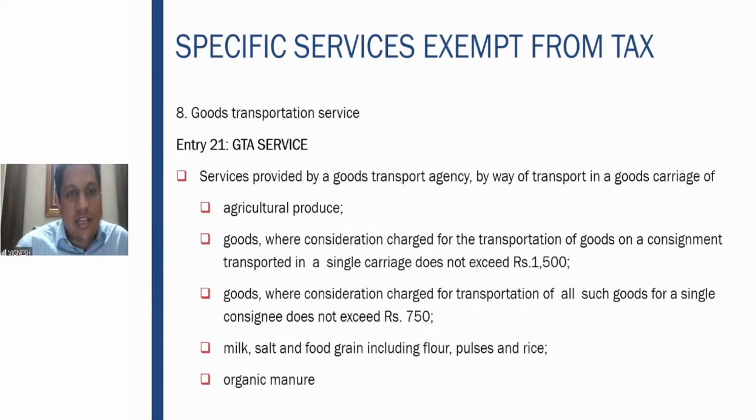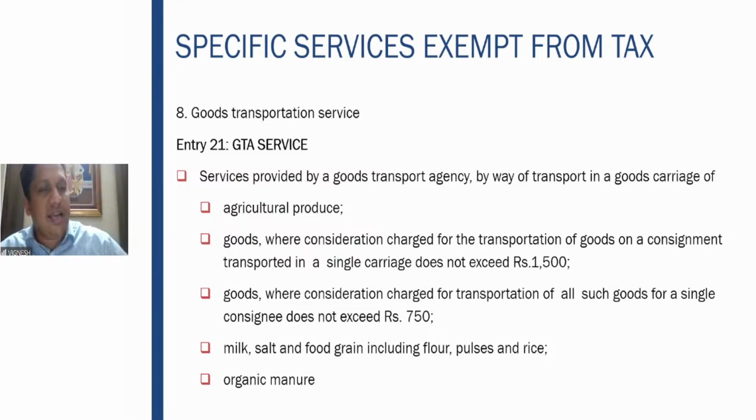Now we come to GTA service. Service provided by goods transport agency by transporting a goods carriage, agricultural produce is being transported, exempt. Where consideration for transportation of goods by the goods transport agency is not more than 1500, exempt. Then this is for single consignment. So in one consignment, in one carriage, all the goods are going for the transport charges not more than 1500, does not exceed 1500, exempt.